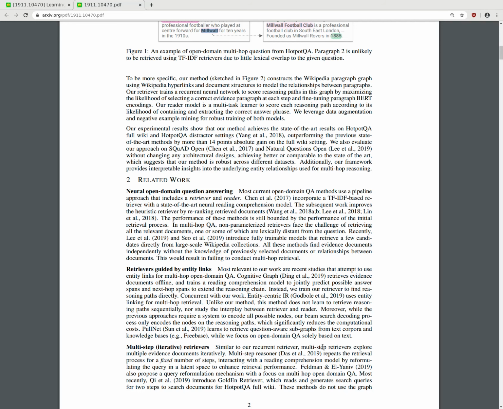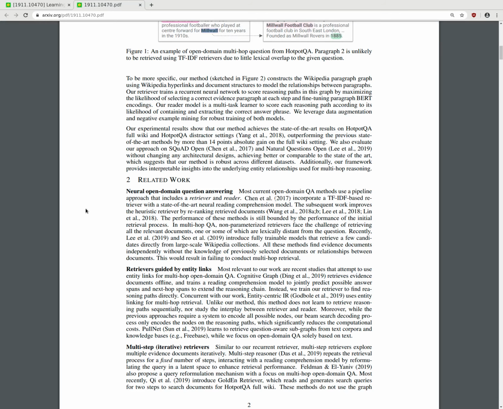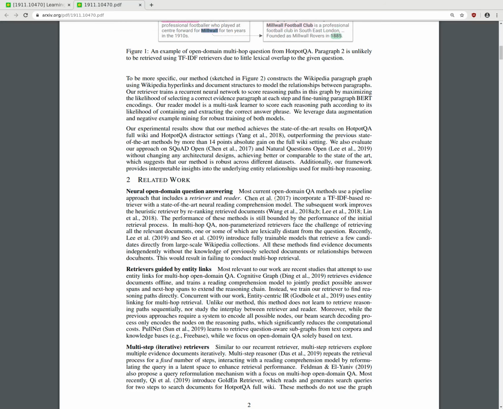Our experimental results show that our method achieves state-of-the-art results on HotpotQA full wiki and HotpotQA distractor settings, 2018, outperforming the previous state-of-the-art methods by more than 14 points absolute gain on the full wiki setting.